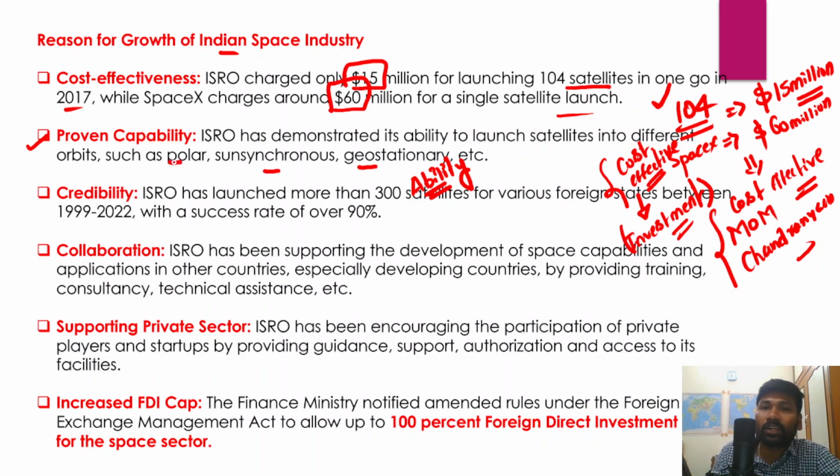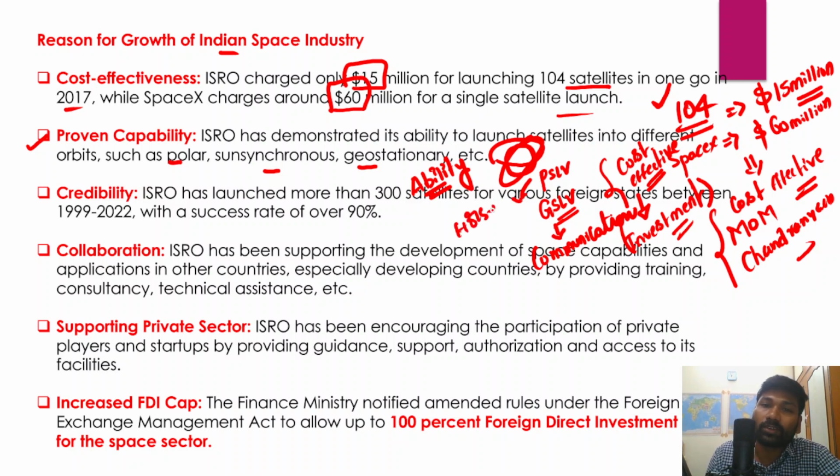These are the different orbits around the planet Earth, and each satellite needs to be launched into these different types of orbits, right? Therefore ISRO, through its Polar Satellite Launch Vehicle and Geosynchronous Satellite Launch Vehicle, has been launching communication satellites, and PSLV is also known as the workhorse of ISRO.